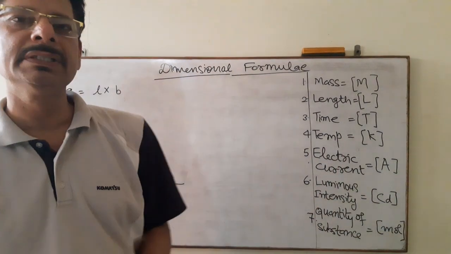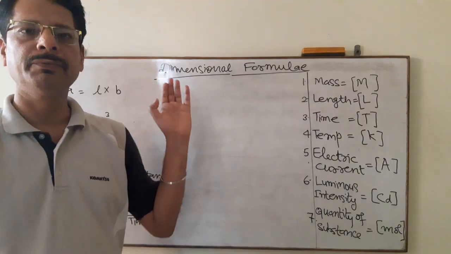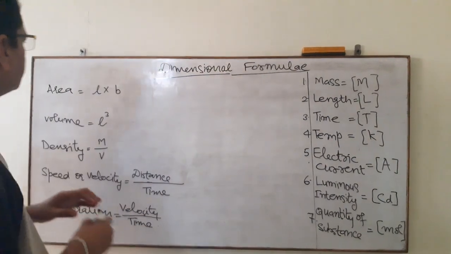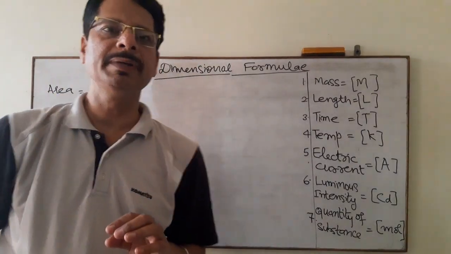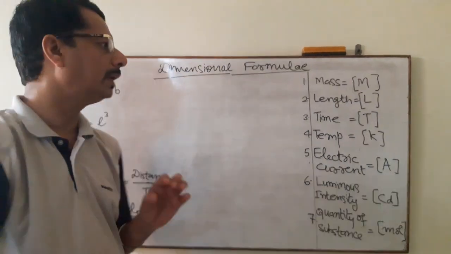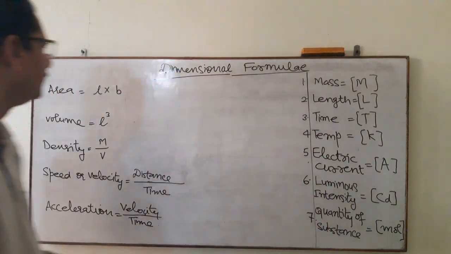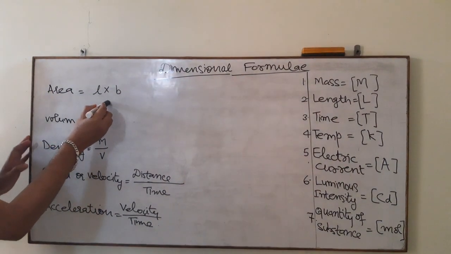So we are going to discuss now few dimensional formulae of few quantities. For example, if I come to the area, so area will be here a derived quantity. Why? Because it is from fundamental quantities. How is that? Formula of area is length into breadth.